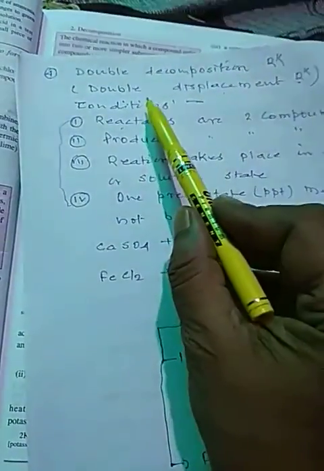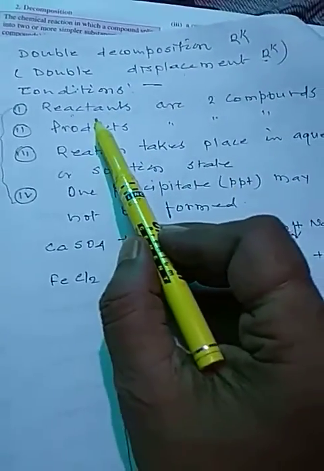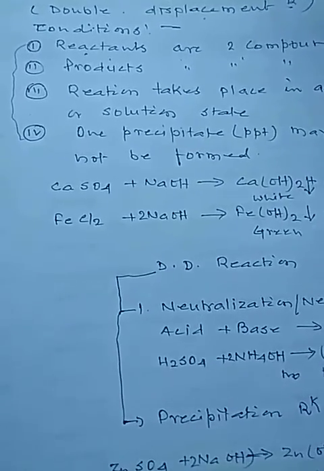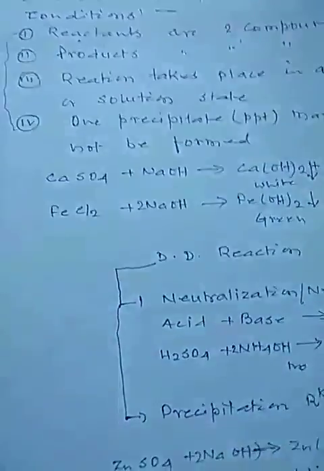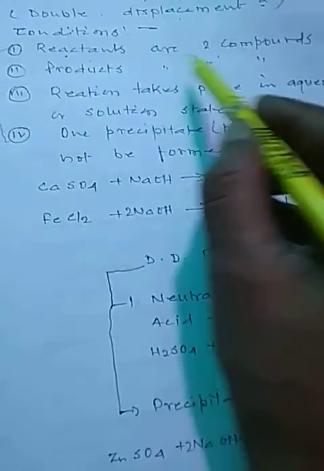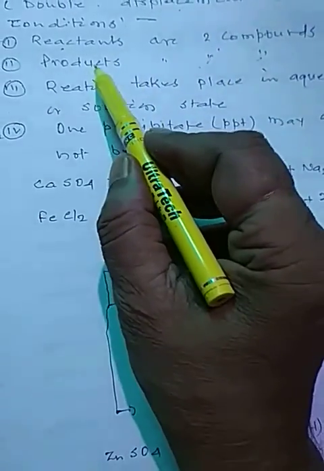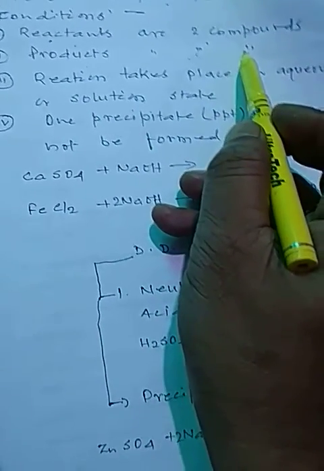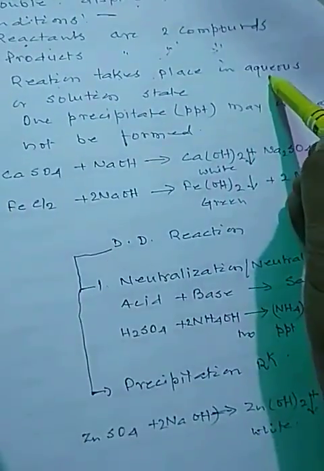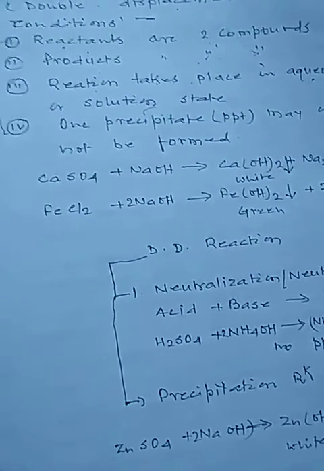A reaction in which, in this reaction, reactants will be two compounds, not elements. Only two compounds will react. After reaction, only two products will be formed and both will be compounds. So two reactants react and two products are formed. Two compound products are formed. The reaction will take place only in aqueous or solution state. This was the third condition.